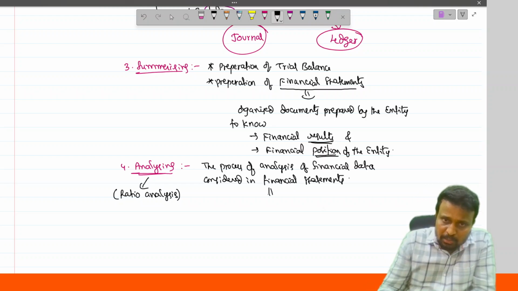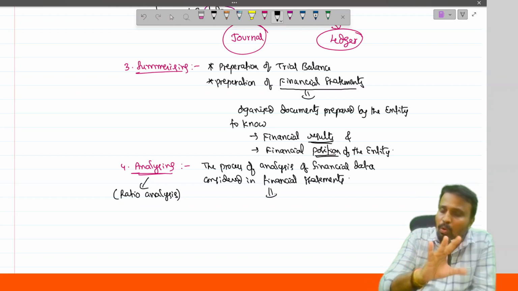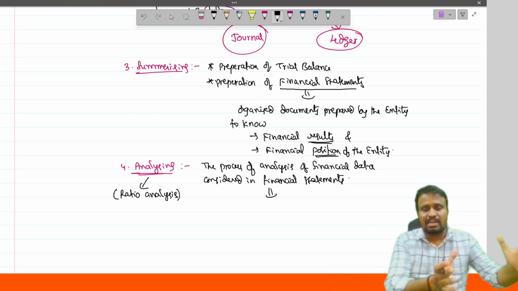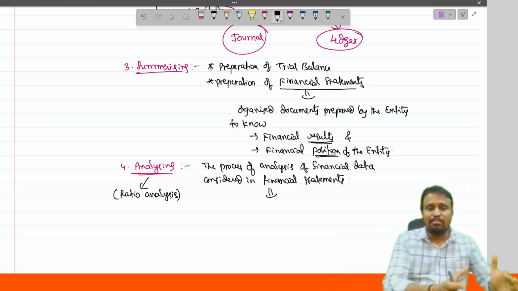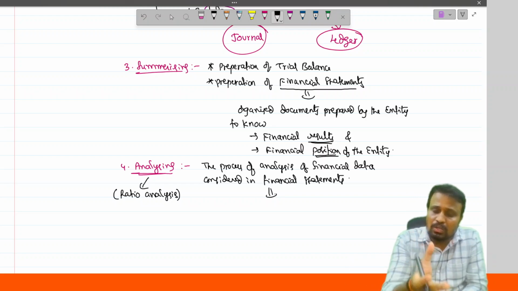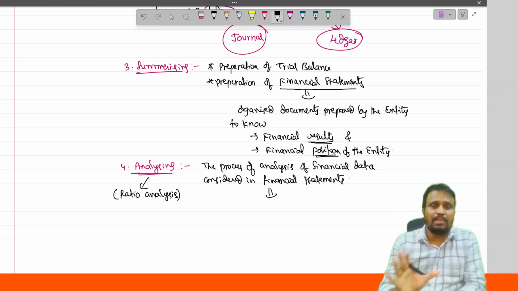For doing this analysis, the total assets are grouped and classified into two types: current assets and non-current assets, and liabilities into current and non-current. All current assets are grouped together and mentioned at one place.